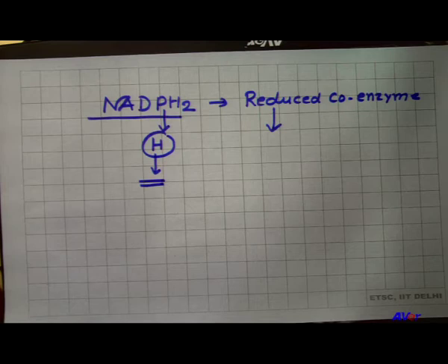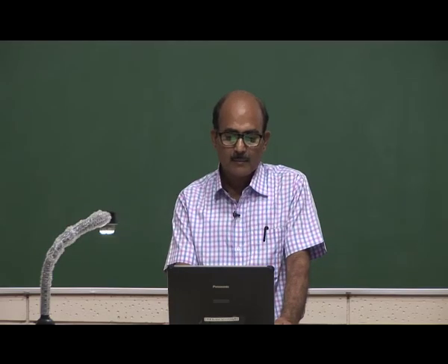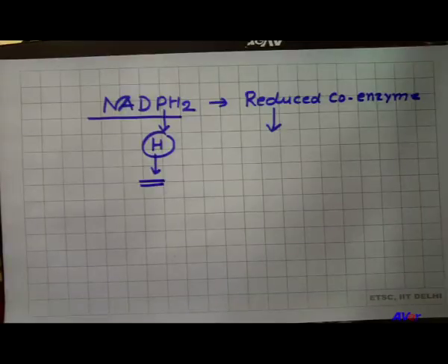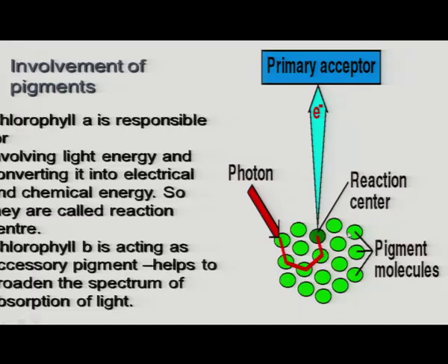Chlorophyll b acts as an accessory pigment, helping to broaden the absorption spectrum of light. Besides chlorophyll, there are other pigments, carotene, xanthophyll and other small molecules, which receive a particular wavelength of light and finally give it to the reaction center to start the reaction.